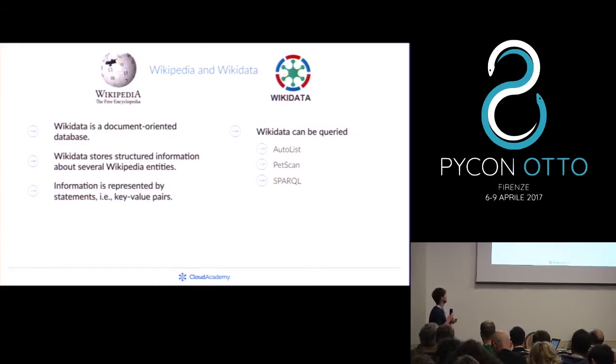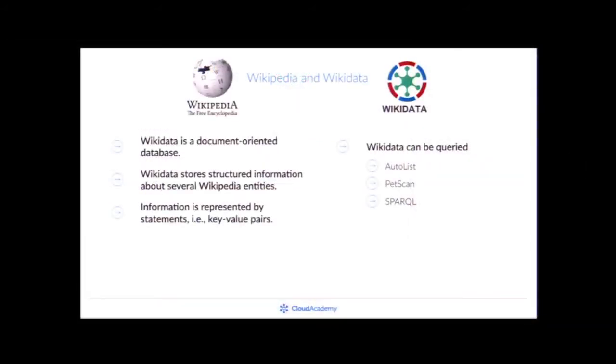The advantage of using Wikidata is that this information is represented by statements, and each statement, by definition, is a key value pair. That means that every property can be mapped in this paradigm.